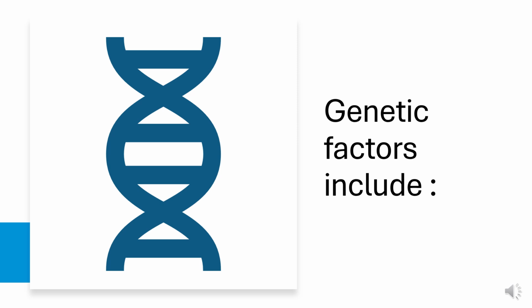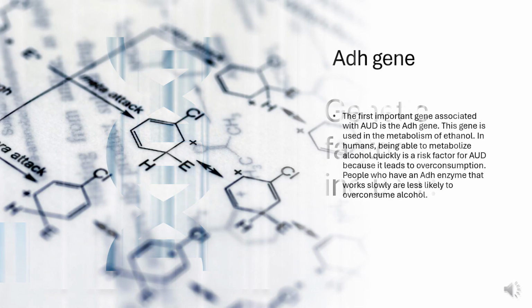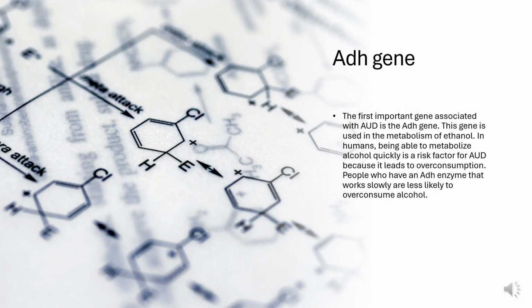Genetic factors include the first important gene associated with AUD, the ADH gene. This gene is used in the metabolism of ethanol. In humans, being able to metabolize alcohol quickly is a risk factor for AUD because it leads to overconsumption. People who have an ADH enzyme that works slowly are less likely to overconsume alcohol.